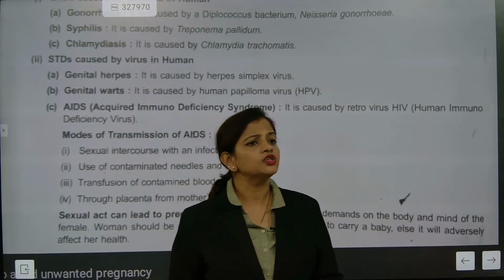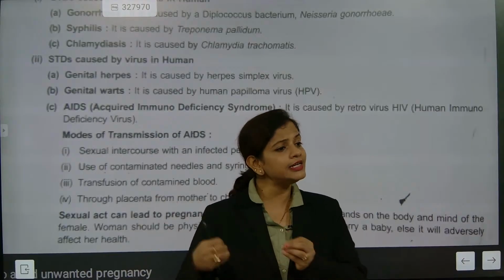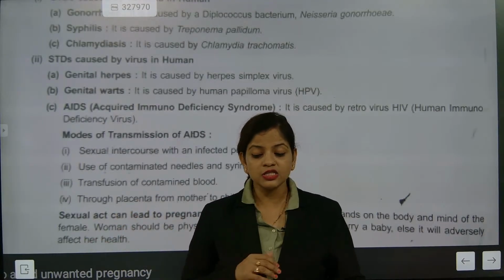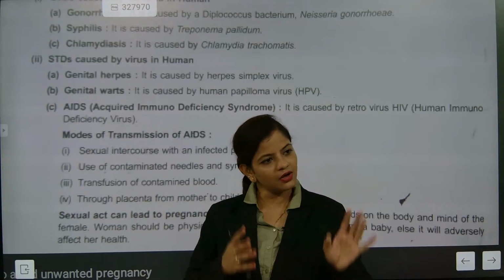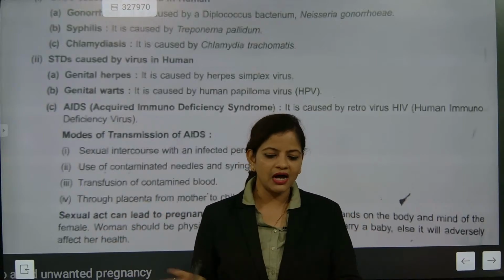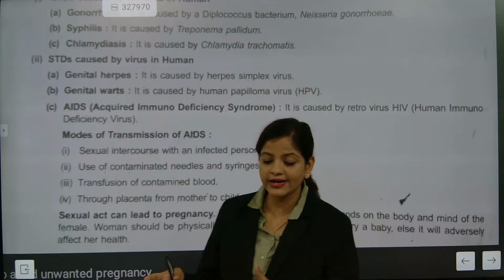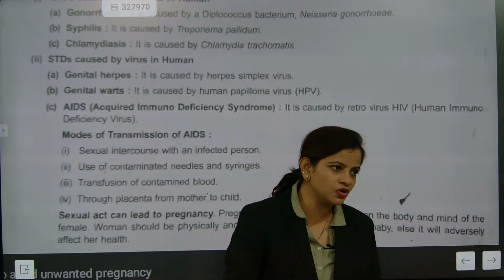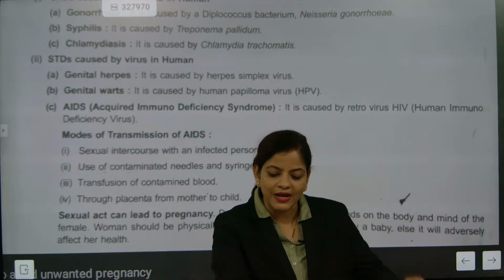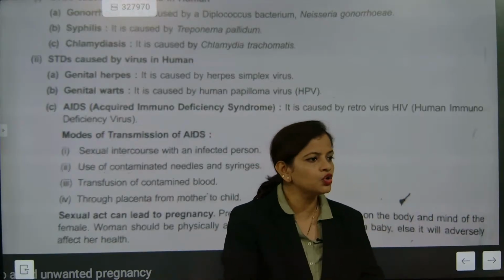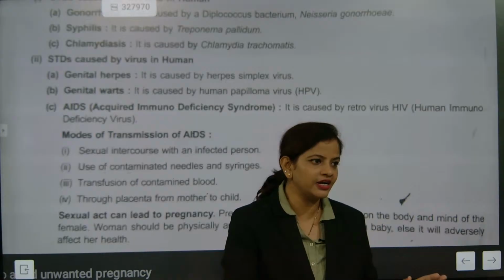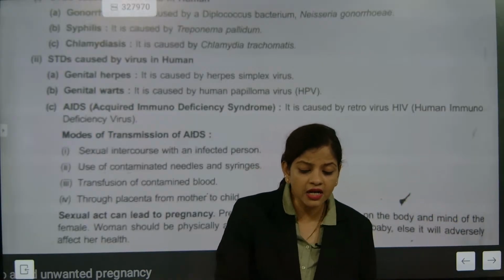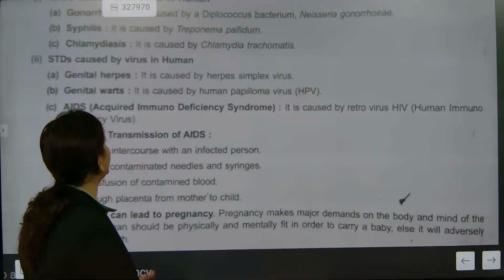Are you understanding? They will ask: name two STDs caused by bacteria. And if you make a spelling mistake at that time, Govinda, Govinda. Spelling mistake means marks cut. So please, when you are writing the names, write the spelling absolutely correct. Understood or not? The complexity is writing the spelling correctly here. So gonorrhea, syphilis. Understood or not? And for virus, what is there? Genital herpes and genital warts and AIDS.